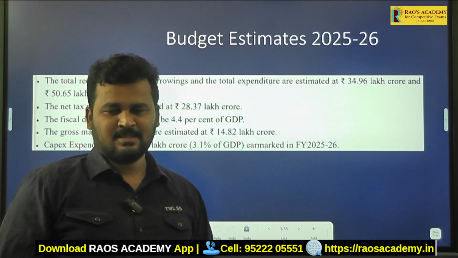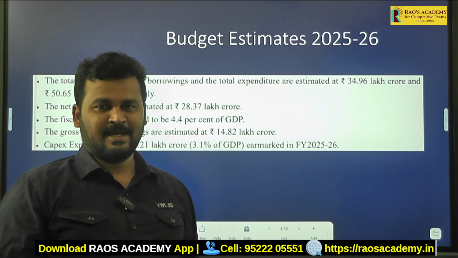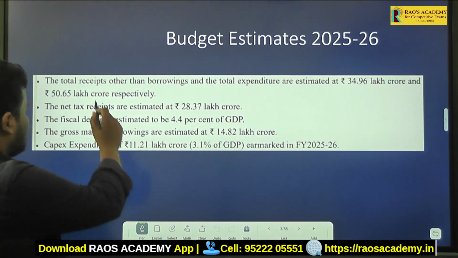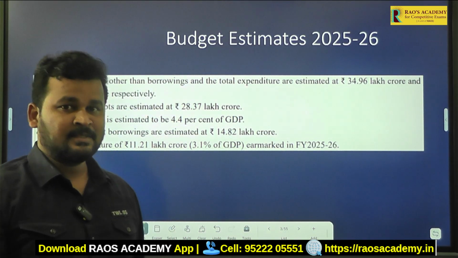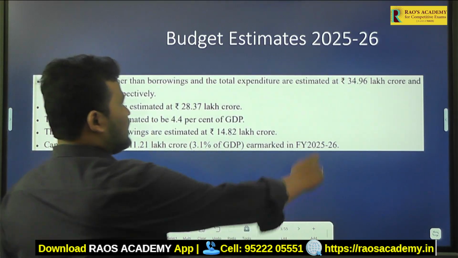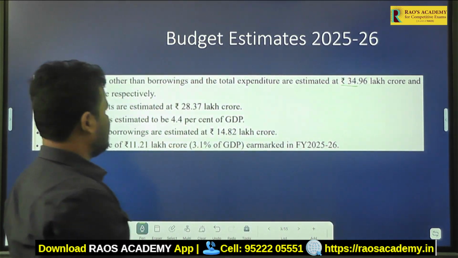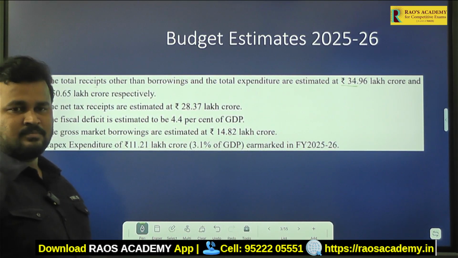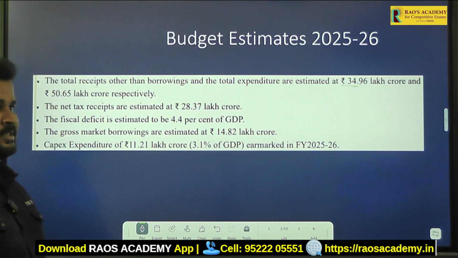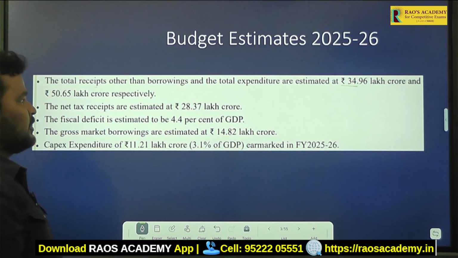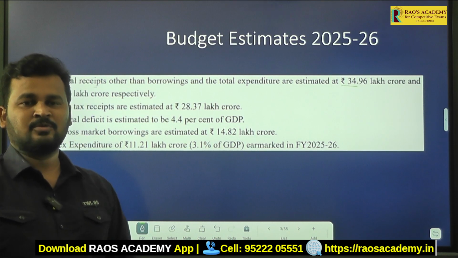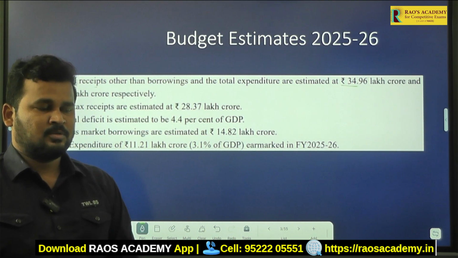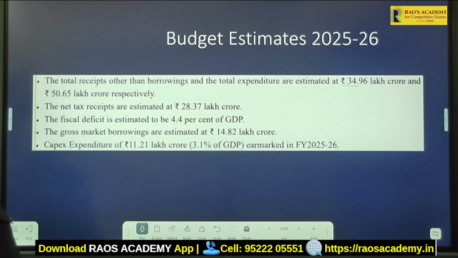So let us see the budget estimates. See here, the total receipts other than borrowings of India is 34.96 lakh crores. So it is the total receipts, except borrowings. Coming to the total expenditure that the Government of India is going to put on the public, that is around 50.65 lakh crores.